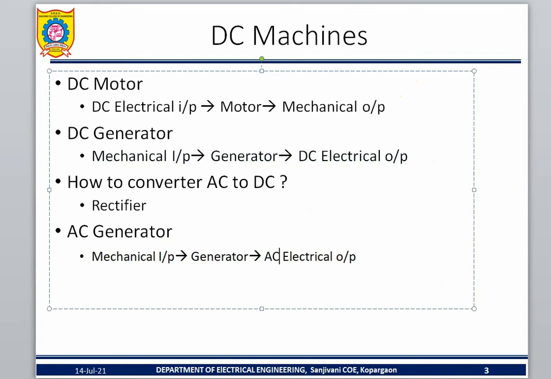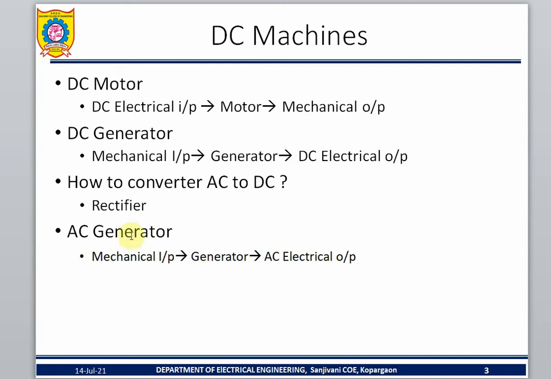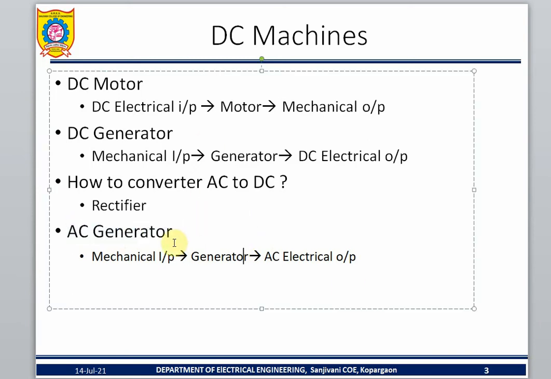AC energy as electrical output. That is called an AC generator. Normally only one generator is available, that is the AC generator. You can give mechanical input, and it will produce only AC electrical output.